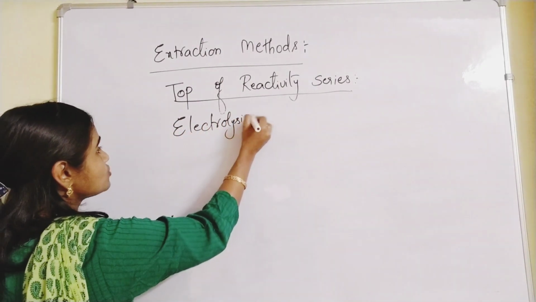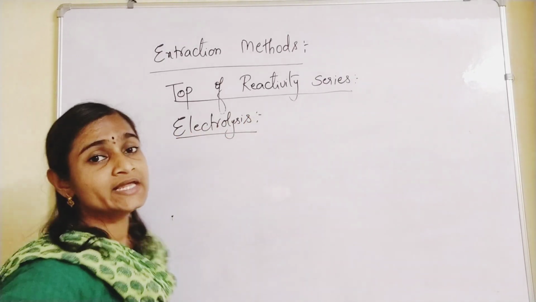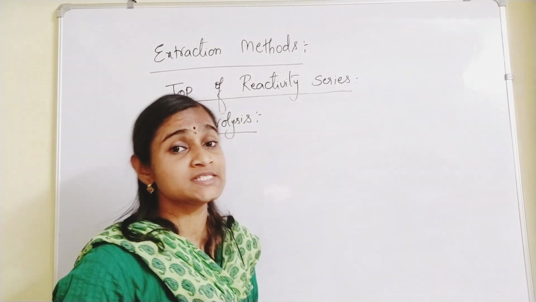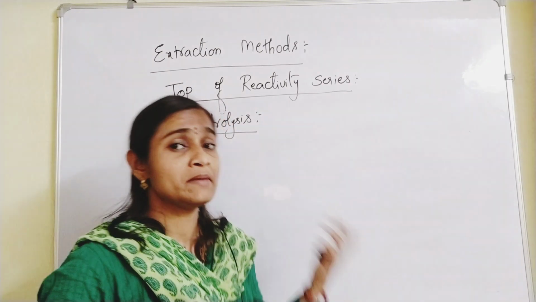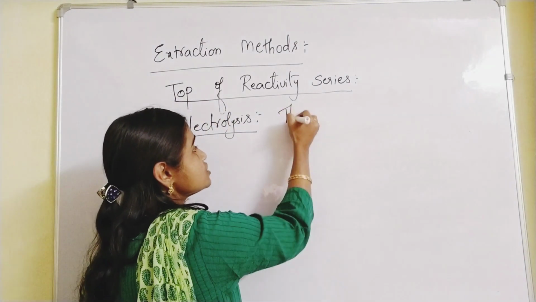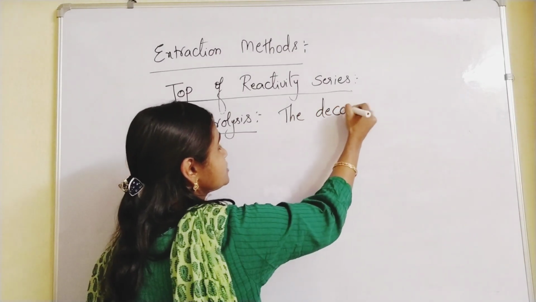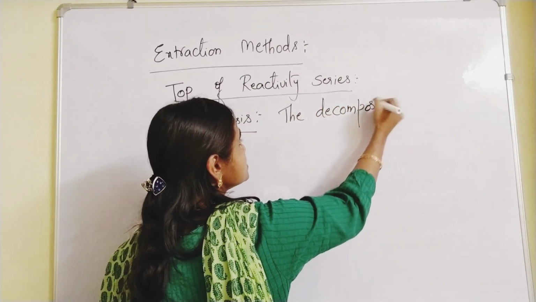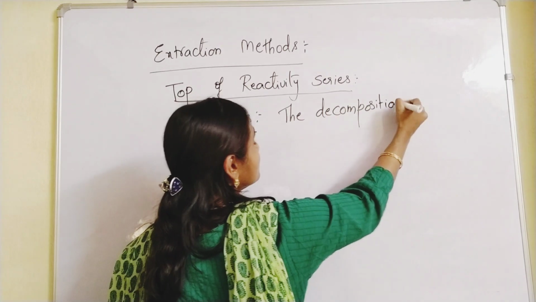So what is electrolysis? Electrolysis is the decomposition of a substance into its ions by passing electricity through it. What does decomposition mean? Breaking down.